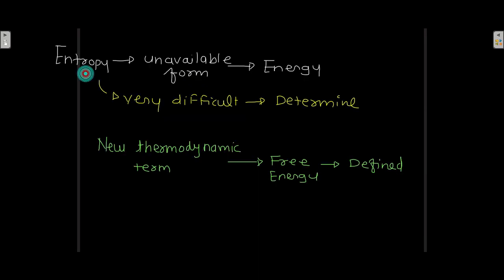Now this entropy is the unavailable form of energy, and it is very difficult to determine entropy. That is the reason why the new thermodynamic term called free energy is defined. Why is free energy defined? Because it is very difficult to determine the entropy. It is just the unavailable form of energy. So you are not able to determine entropy, so you defined free energy.